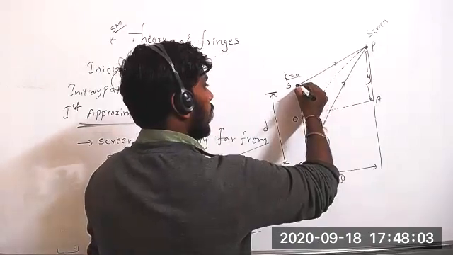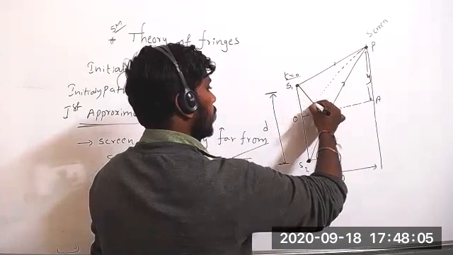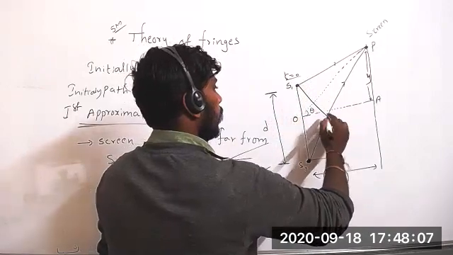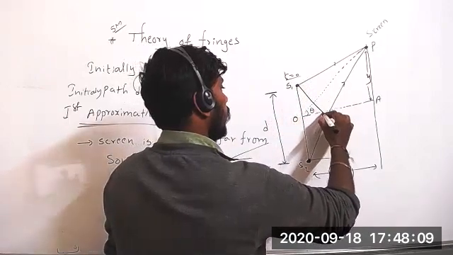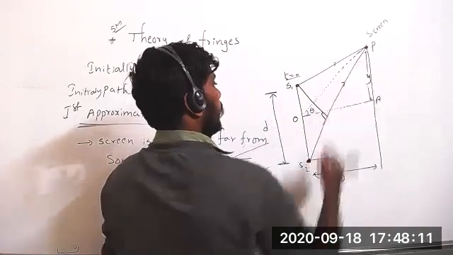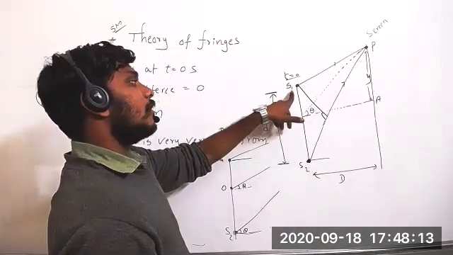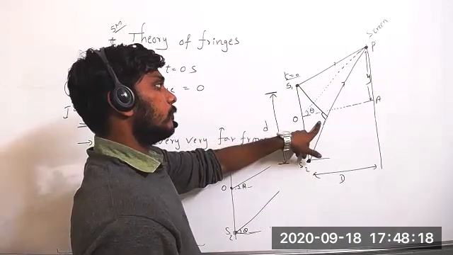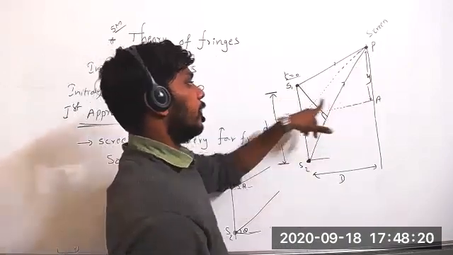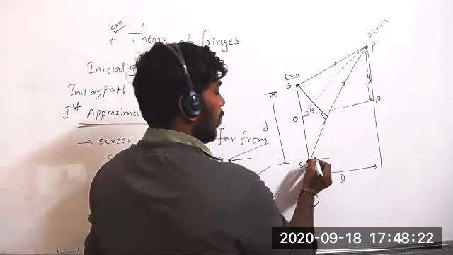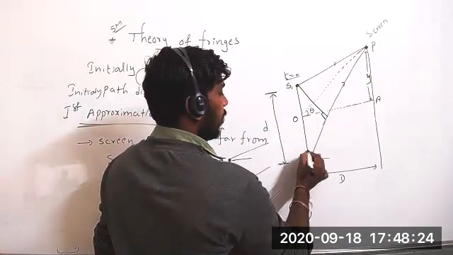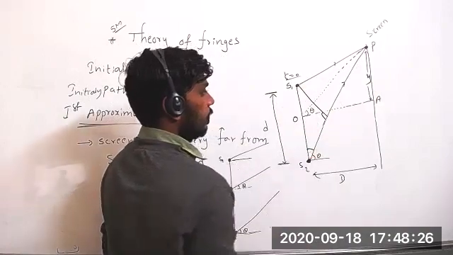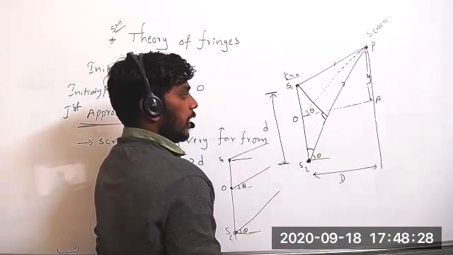Let's see. One line you have to draw perpendicular to S2P. The line we have drawn is perpendicular to S2P from S1. Now it is theta. It will become how much?